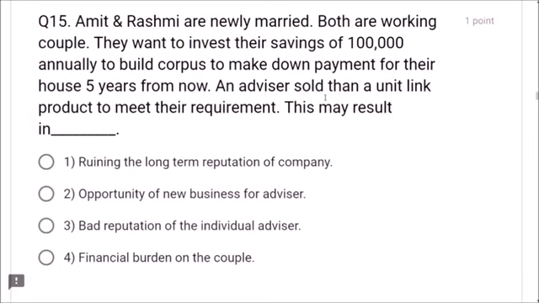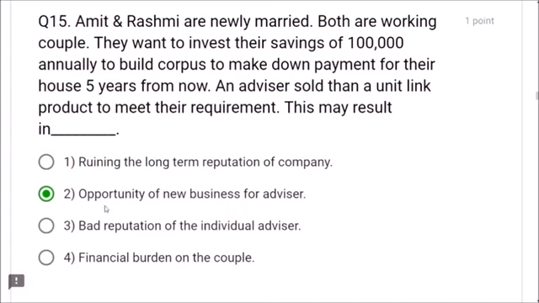An advisor sold them a unit linked product, ULIP, to meet their requirement. This may result in opportunity of new business for the advisor. That is the correct answer, friends. Bad reputation, financial burden, no.